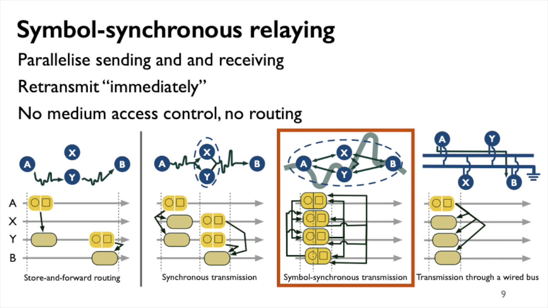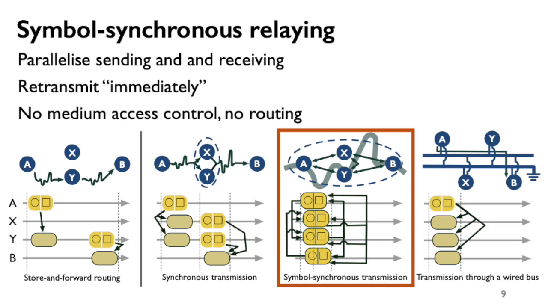As you can see, data frames consist of physical layer symbols. In regular routed networks, nodes receive a full frame consisting of many symbols before eventually retransmitting it. To save latency, you should parallelize that process as much as possible. In fact, that is what popular research topics in the IoT networking field are trying to do. Synchronous transmission, for example, synchronizes concurrent relays of a full packet to avoid medium access control overhead between potential forwarders. Symbol-synchronous buses take things a step further.